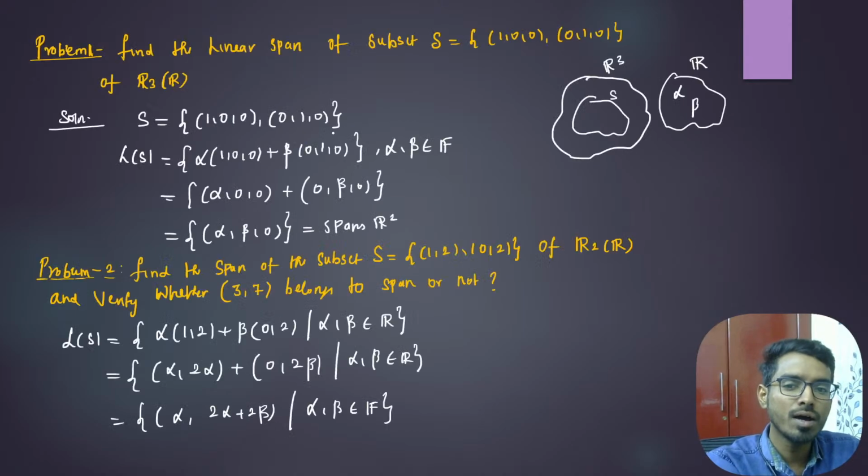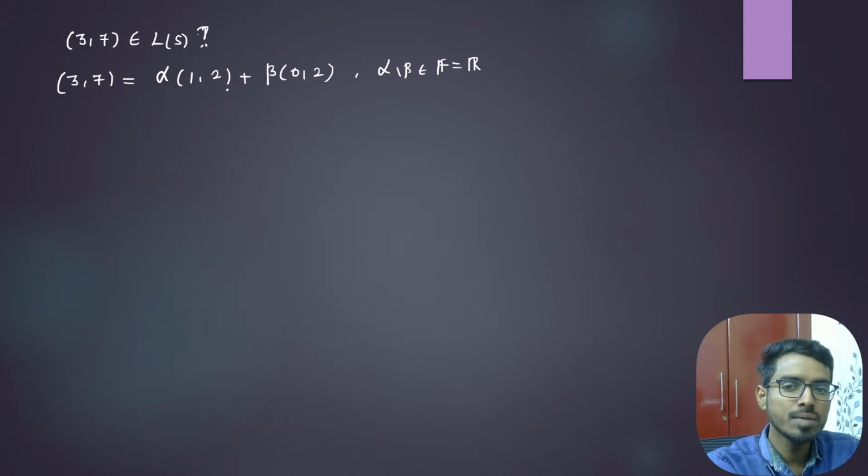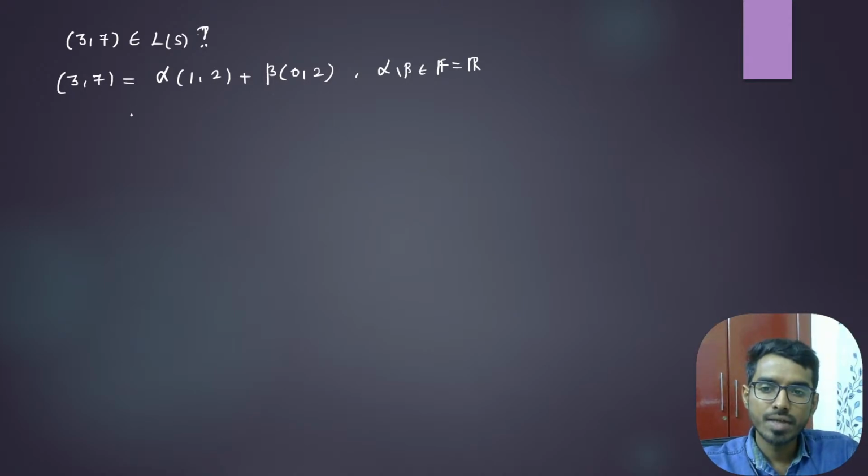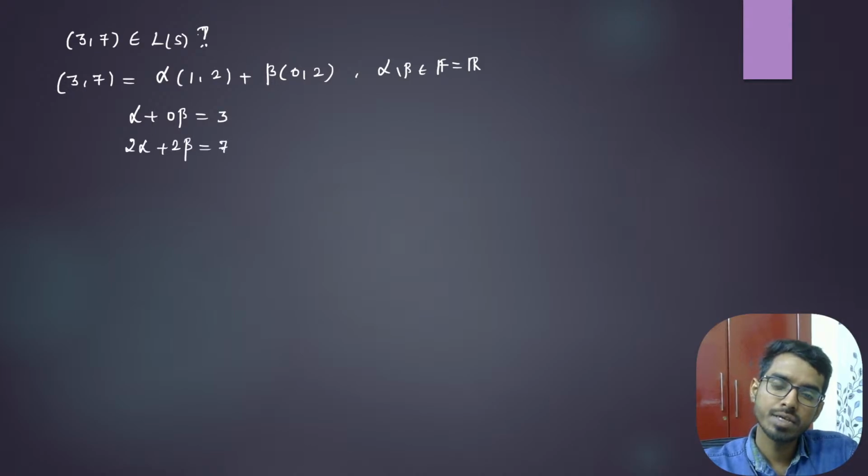L of S consists of all linear combinations, right? They are asking whether there is any alpha, beta such that these two sum will give us 3 comma 7. So let us try to find alpha and beta and check whether it is possible or not. Here we have alpha plus 0 beta is equal to 3, and 2 alpha plus 2 beta is equal to 7, right?